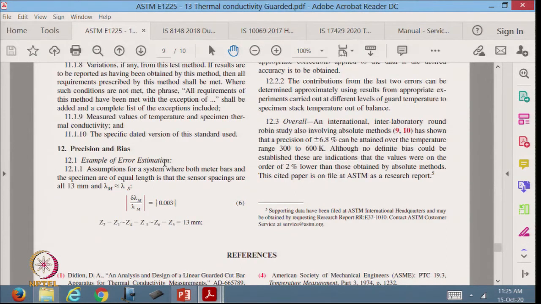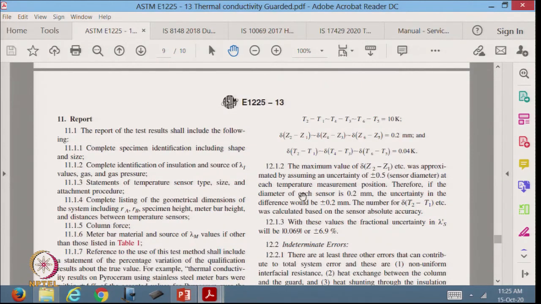Examples of error estimation, they have given the procedure of how to do it, and then it says the maximum value of this by assuming an uncertainty of plus minus 0.5, and the number for the temperature difference was calculated on the basis of sensor absolute accuracy.